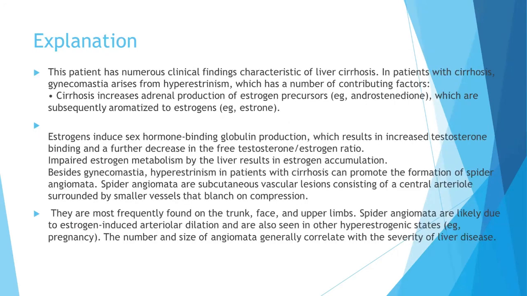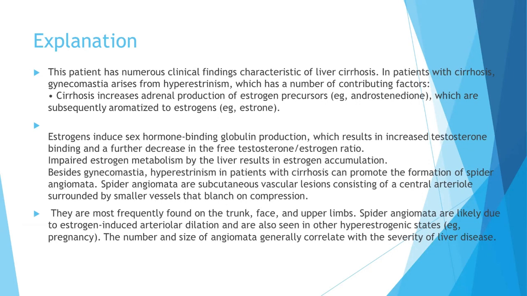So this patient has numerous clinical findings characteristic of liver cirrhosis. In patients with cirrhosis, gynecomastia arises from hyperestrogenism, which has a number of contributing factors. Cirrhosis increases the adrenal production of estrogen precursors, for example androstenedione, which are subsequently aromatized to estrogens. These estrogens induce sex hormone binding globulin production, which results in increased testosterone binding and a further decrease in the free testosterone to estrogen ratio.